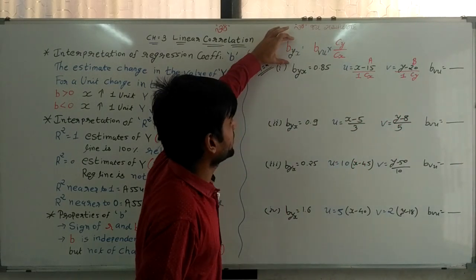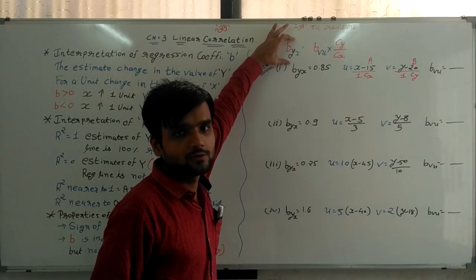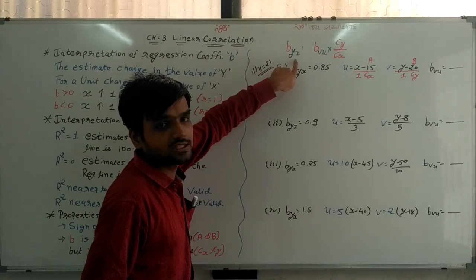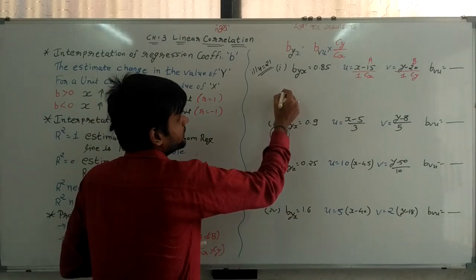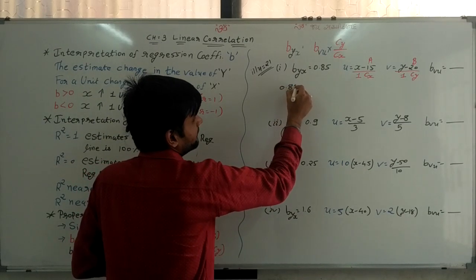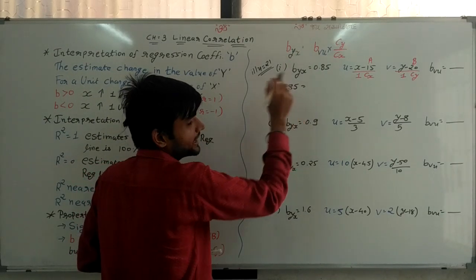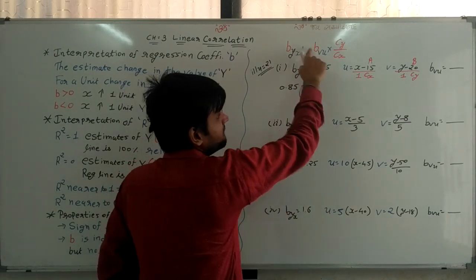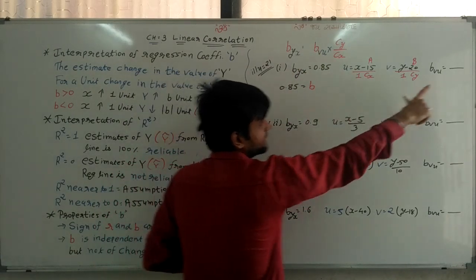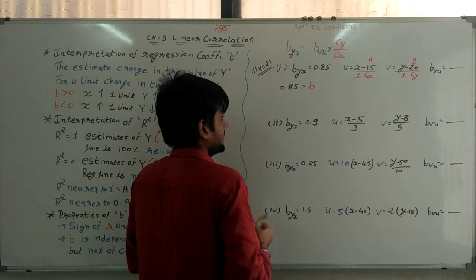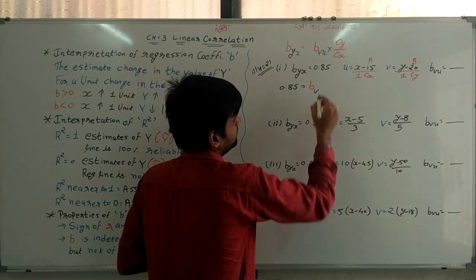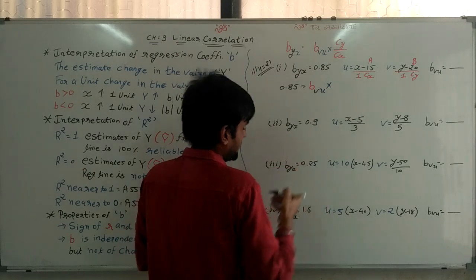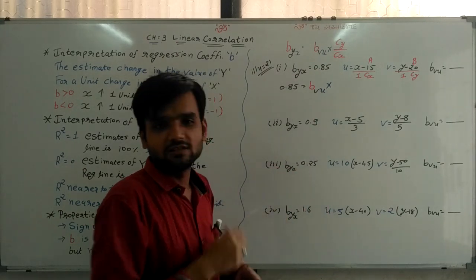Now we put the values in this formula. First of all, write byx is equal to 0.85. Is equal to bvu, which we need to find, multiplied by cy upon cx.